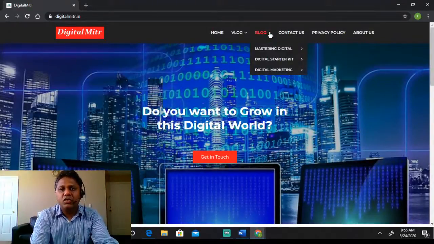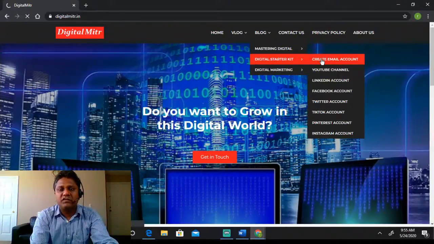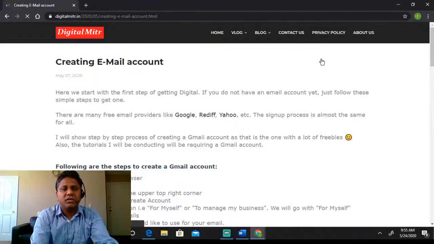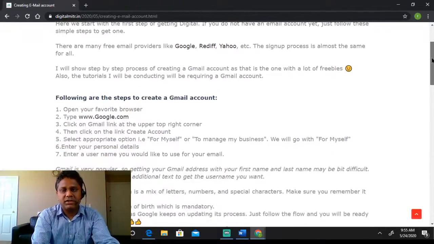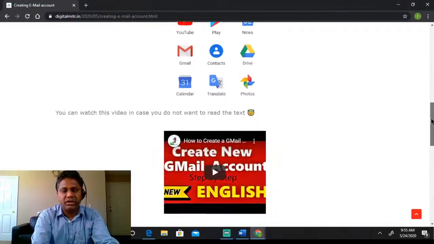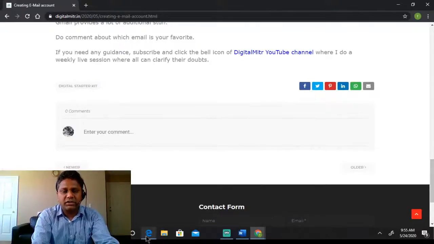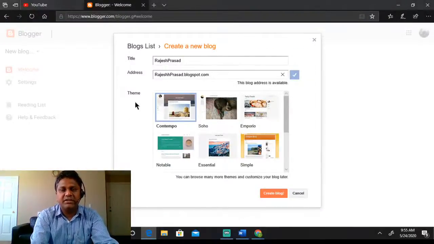If you go deeper and open a specific blog, you can see this is the way my pages look. Once I enter from my home page, I enter this content, and this is how it looks. So this is what this theme is about.